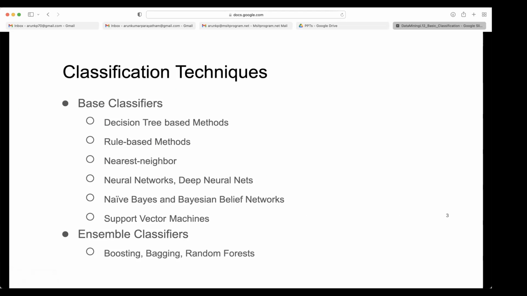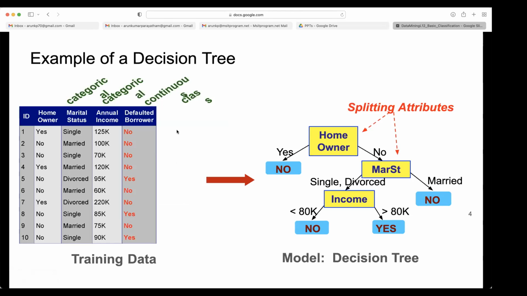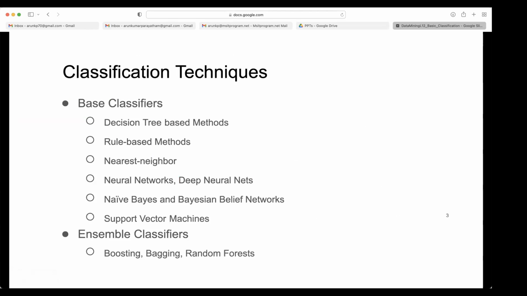So among the base classifiers, the first one we will go through is decision tree based methods. Then rule based methods, nearest neighbor, neural networks, deep neural nets. We already covered these, so we won't spend much time here. Naive Bayes and Bayesian belief networks, which are statistics based methods, we will spend time on. Then we will not spend much time on support vector machines. So these are the base classifiers.